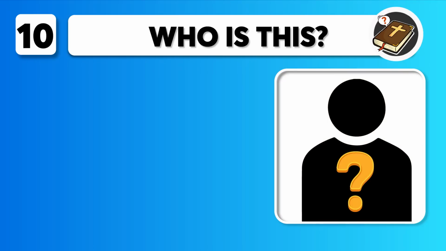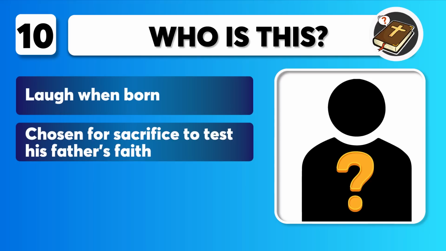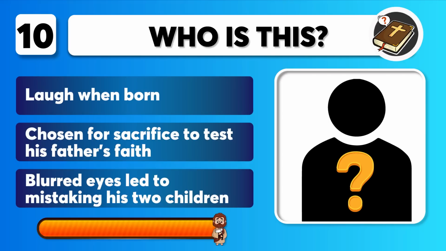Question 10 includes clues. Laugh when born. Chosen for sacrifice to test his father's faith. Blurred eyes led to mistaking his 2 children. Who is this? You get 10 seconds.